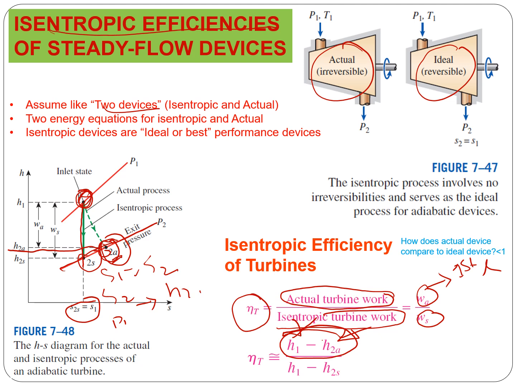Though this is for the turbine, for the compressor or pump it's just opposite. The isentropic efficiency would be just opposite, because in the pump or the compressor we need to supply the energy. So the isentropic case is when you have the lowest amount of energy, and so it's just kind of reverse. So you need to be careful in using the formula for the compressor. I think we have done it for the nozzle as well. You can find the isentropic efficiency for the nozzle as well.